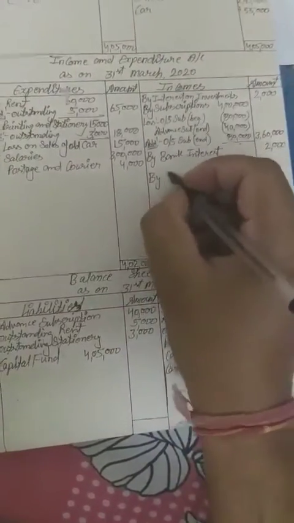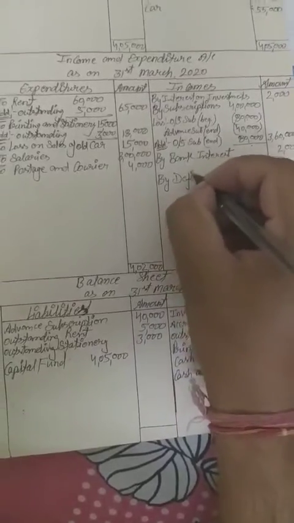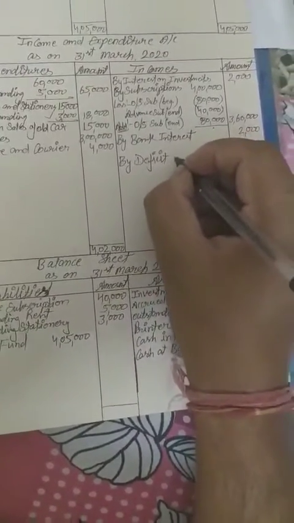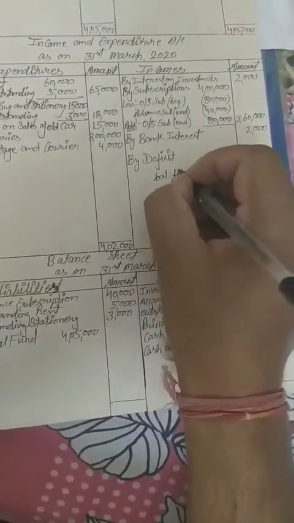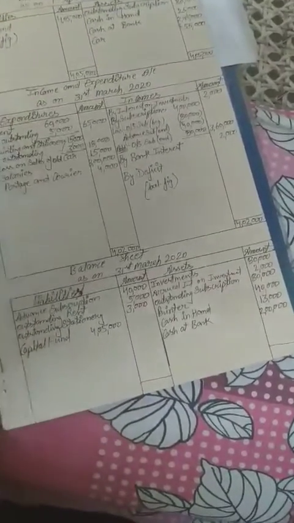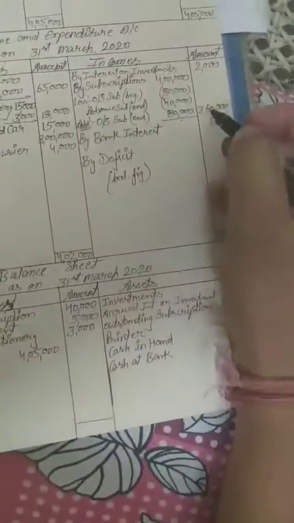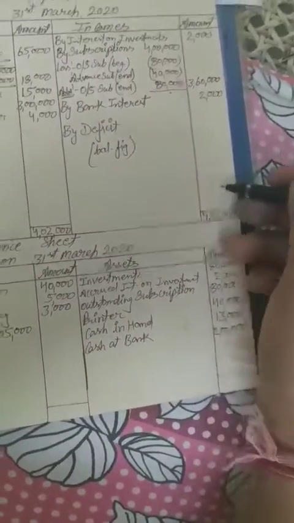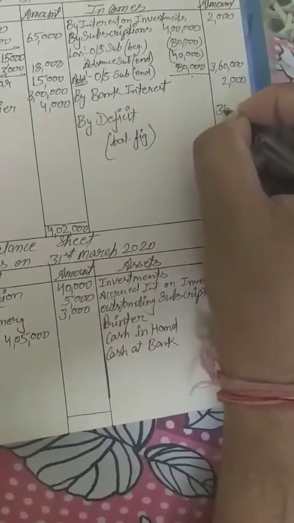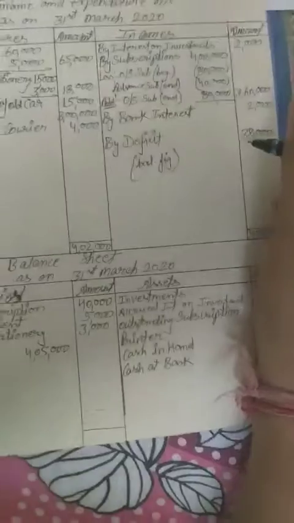And if we subtract this, by deficit, this is a balancing figure which we have to transfer to the capital fund. The total is 3,64,000, and if we subtract from 4,02,000, the balance will be 38,000.